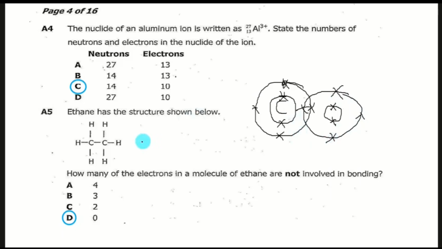So now you see that there is also hydrogen. Hydrogen also came here with its own single electron. It brought its electron here. Another one came here, brought its electron here. Another one came here, brought its electron there.